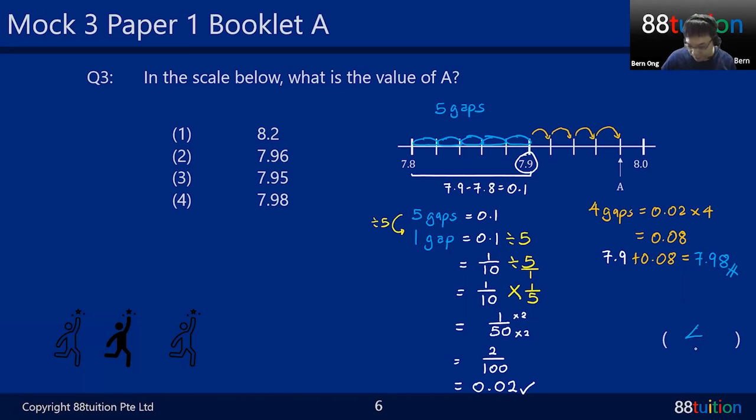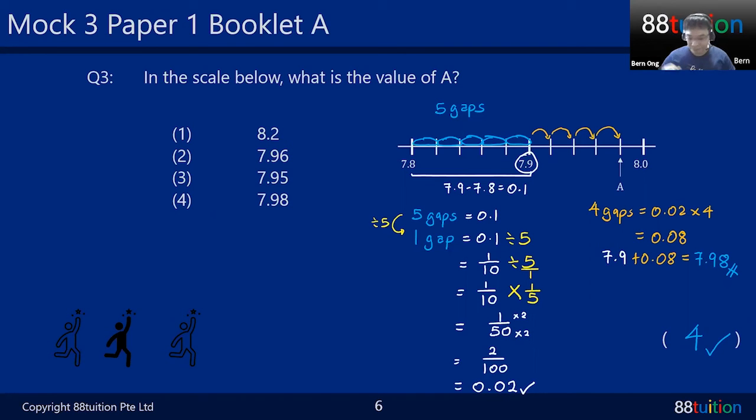Answer is 4. Some people are very fast. One look, I can see the answer. Good for you, but I'm just teaching it in general. Sometimes the gap is not very easy to count, but this is how you do it step by step. We have time, so I will explain a little bit more of such things to you. I think it's important. This is called gap and difference. So the answer is 7.98.